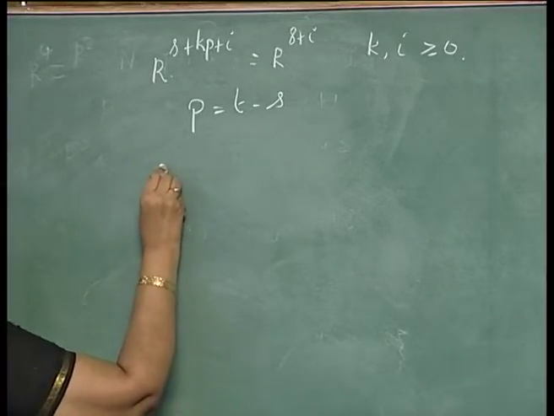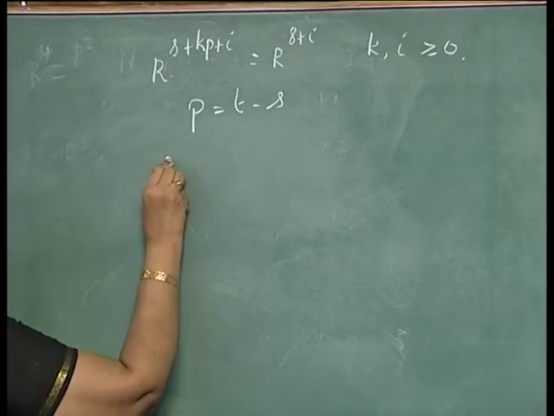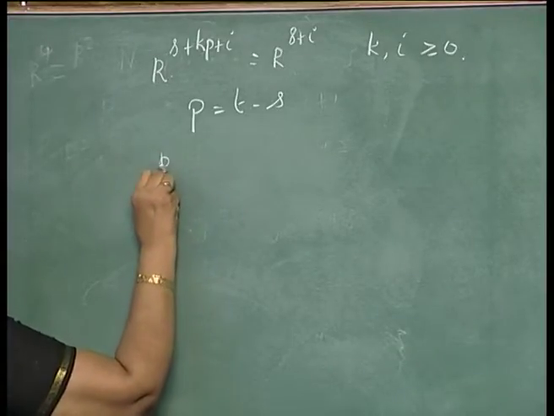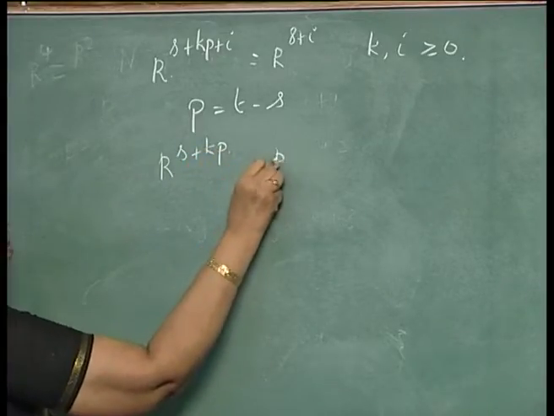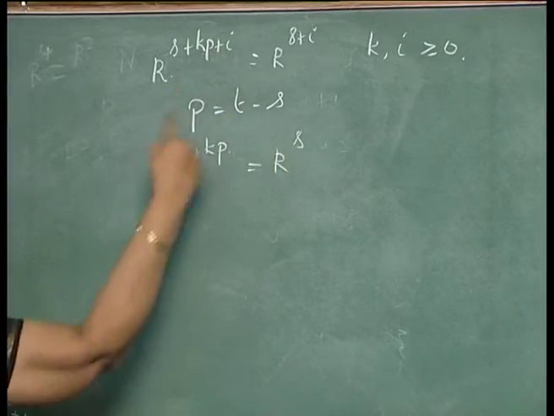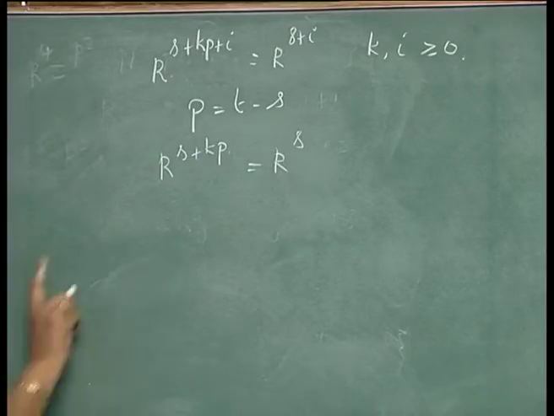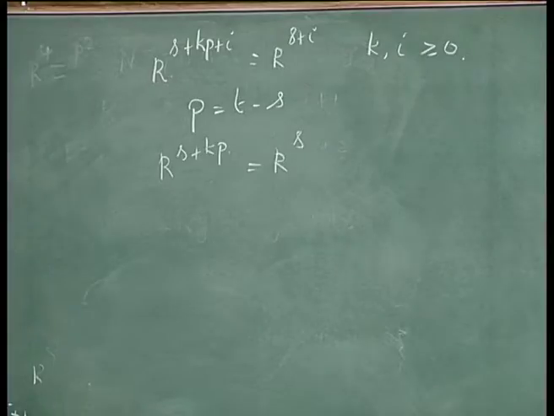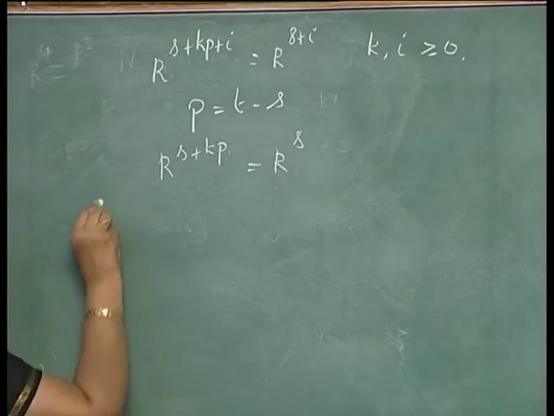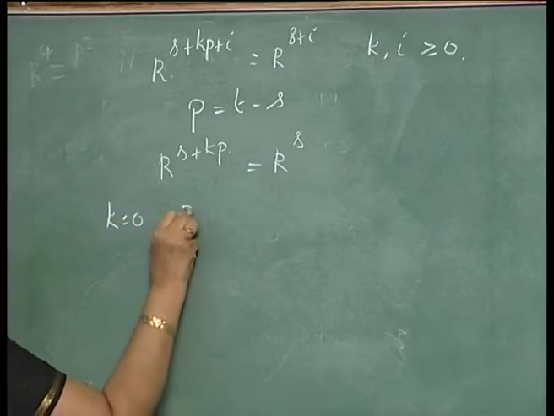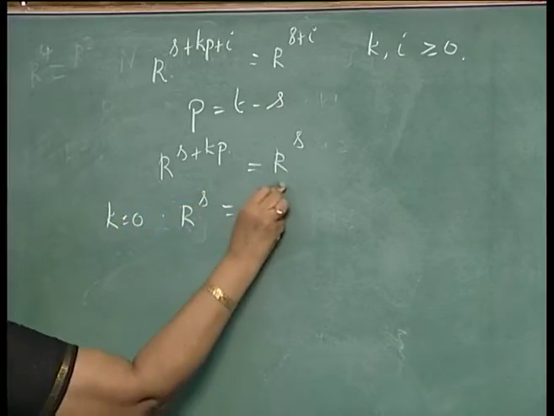Now, from the previous result, if you prove r^(s+kp) is equal to r^s, then I can verify by adding i on both sides, you can say that they are equal, there is no problem. So, what you want to show is r^(s+kp) is equal to r^s. If k is equal to 0, r^(s+0) is equal to r^s, you get.